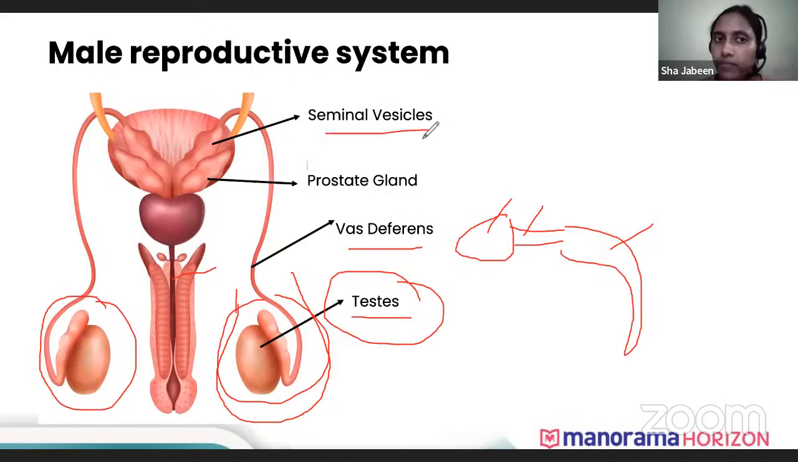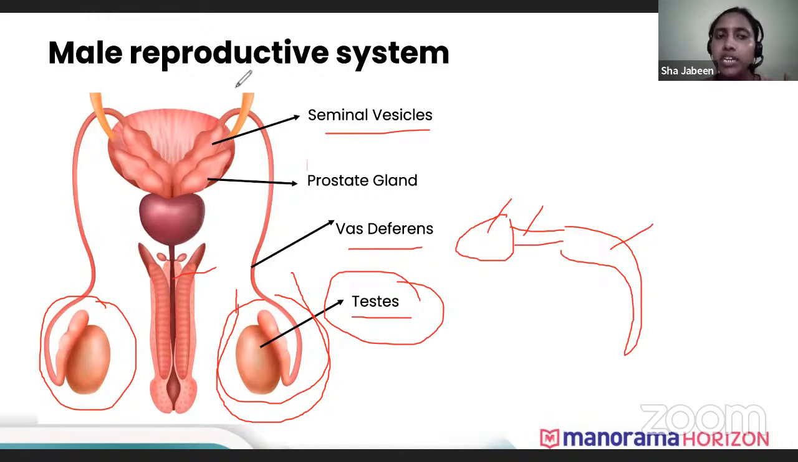There you'll find the seminal vesicles, which secrete a lot of nutritive substance, so that the sperms will be very active and can swim through the whole length of the urethra, and if they go into the female reproductive part, they can reach the fallopian tube. That energy is given by the seminal vesicle. Then there are the prostate gland and the bulbourethral gland. These glands give lubrication and make the sperm a little alkaline, because the vagina is a little acidic, so the sperm should be a little alkaline to bear the acidic nature of the female vagina.